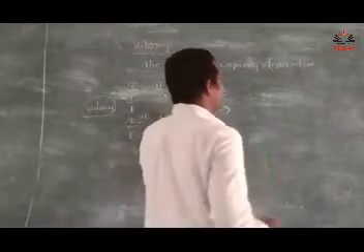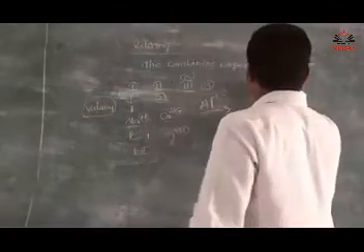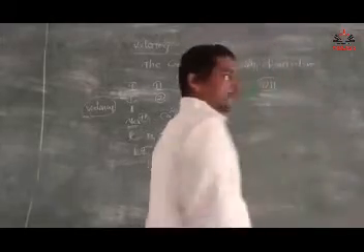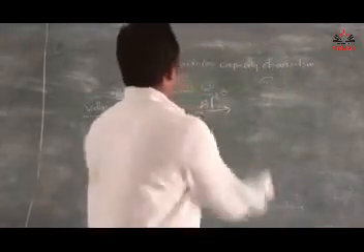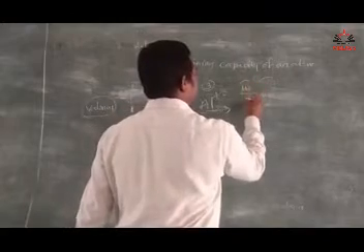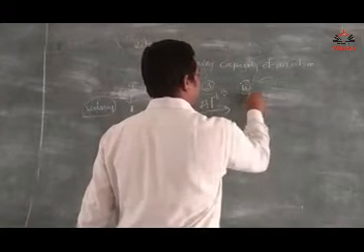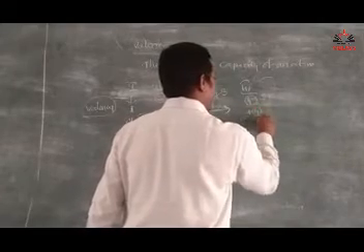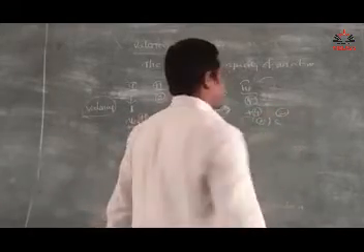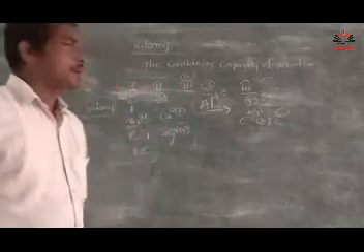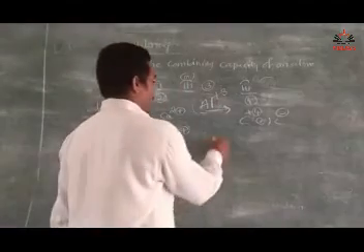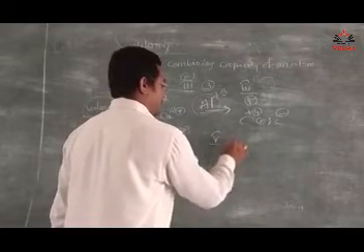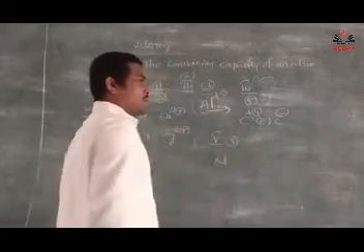Next, take the other group elements. See, 4th group elements have valency 4. See, carbon can lose 4 electrons or gain 4 electrons. Next, 5th group elements. Here nitrogen valency is 3. So what will happen now?